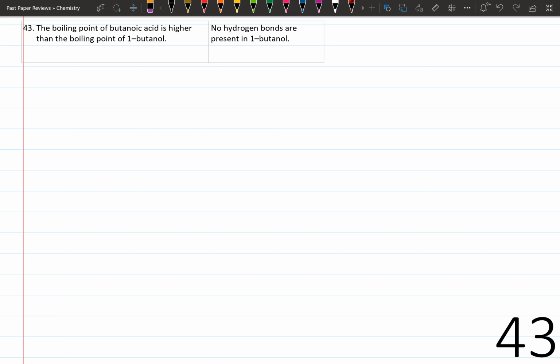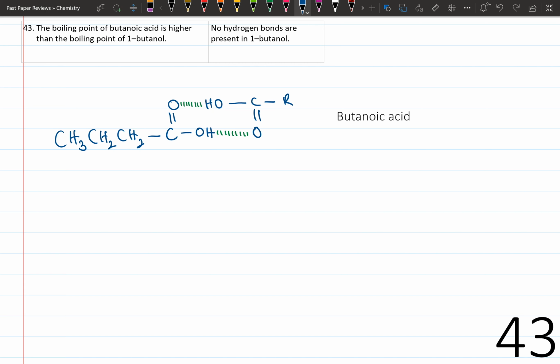No hydrogen bonds are present in 1-butanol. Regarding the first statement, boiling point depends on intermolecular attractive forces. The stronger the forces, the higher the boiling point. Butanoic acid has 2 hydrogen bonds as shown here, whereas 1-butanol has only 1 hydrogen bond. Therefore, the intermolecular attractive forces are stronger in butanoic acid, therefore it has a higher boiling point.